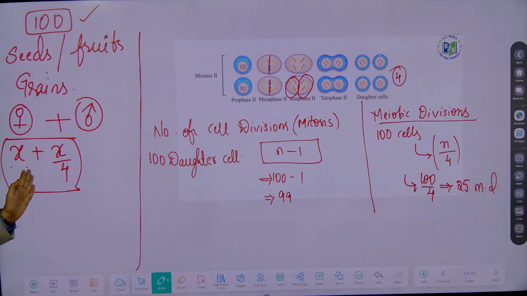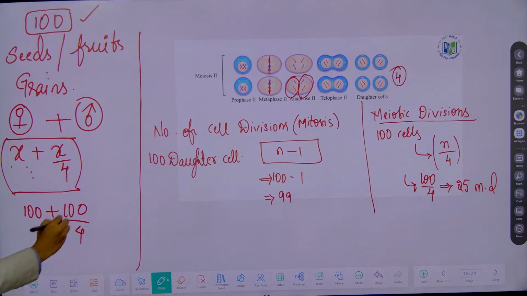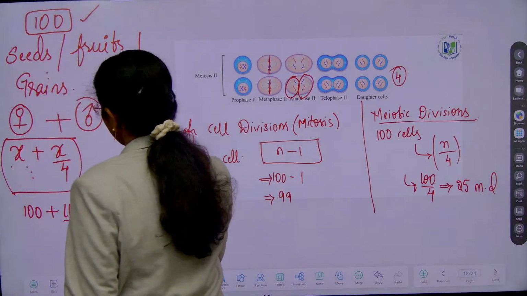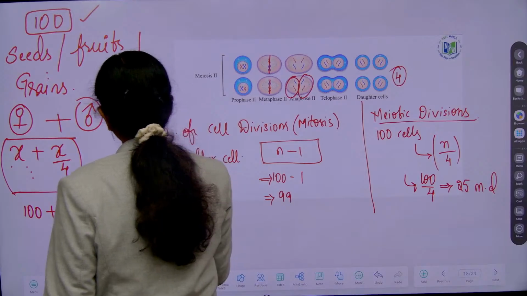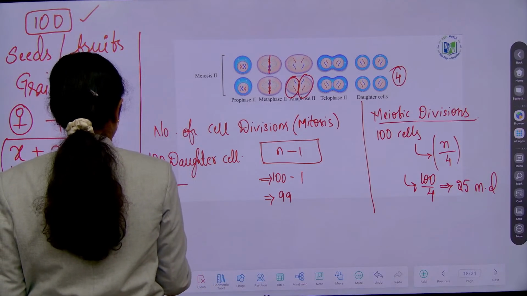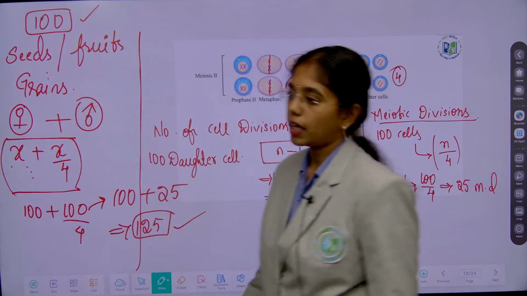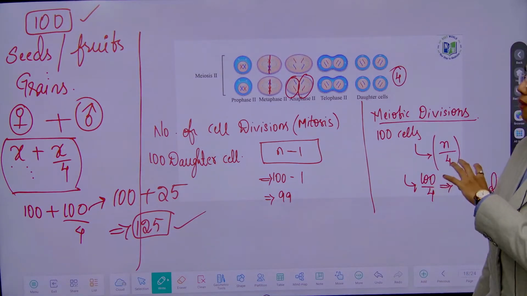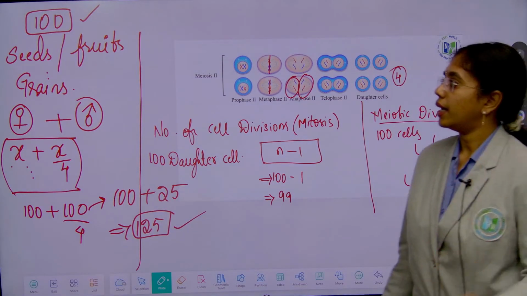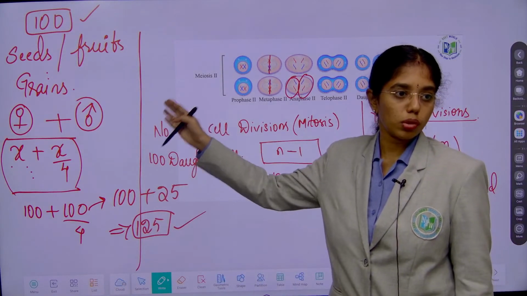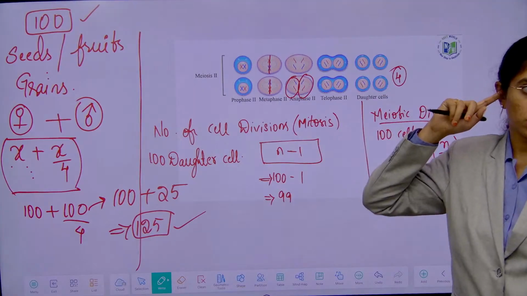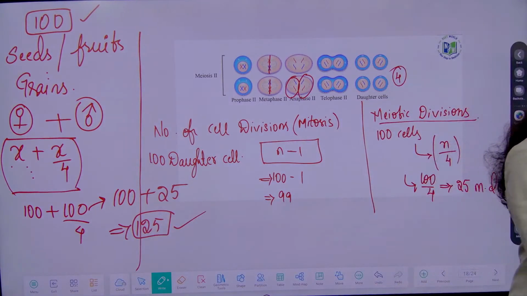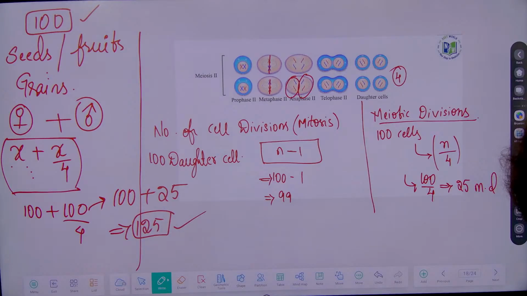But you have to know why we are taking this formula. So it is 100 plus 100 by 4. What will be the answer? That's all. Okay, clear now till here? This is how you have to calculate on mitotic, meiotic divisions and seed, fruit or grain formation. How many meiotic divisions are required? If you are clear on this, we will move on to NEET PYQs.